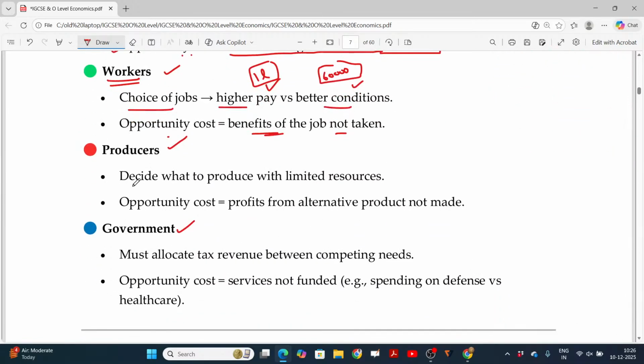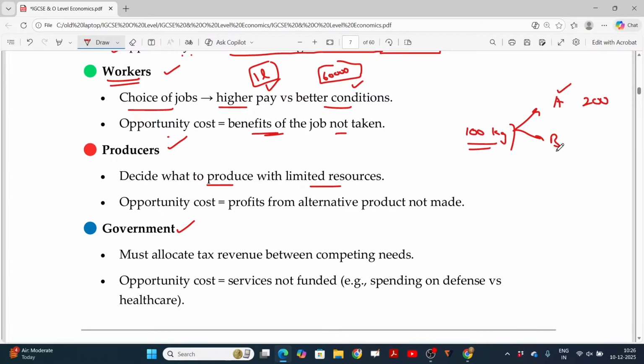And in case of producers, they decide what to produce with limited resources. I may have, say, 100 kgs of material, and I can manufacture product A or product B using the same material. If I produce product A using 100 kg, I can get around 200 rupees profit.